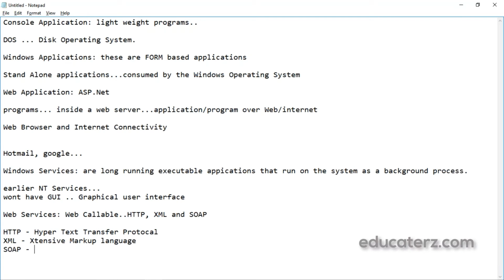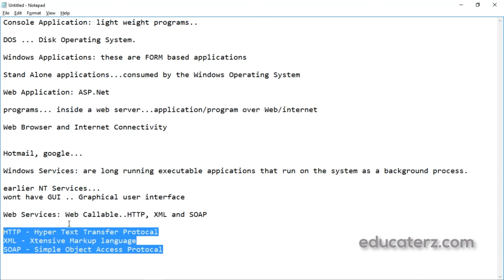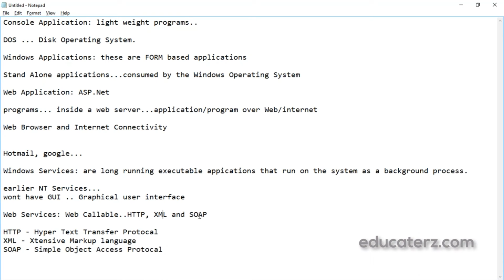SOAP, Simple Object Access Protocol. So by using these, we can get web callable web services. Web services are web callable functionality available via industry standards like HTTP, XML and SOAP.